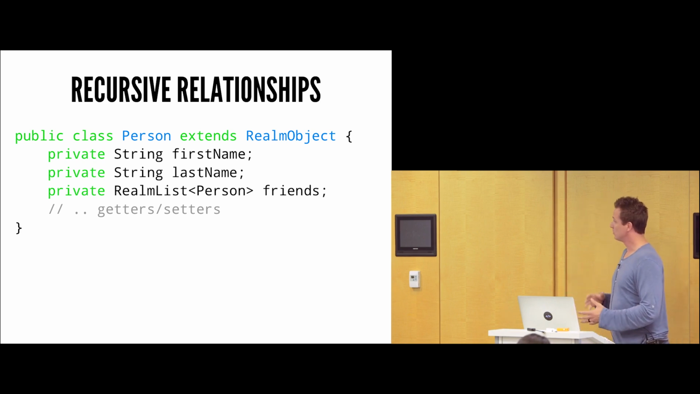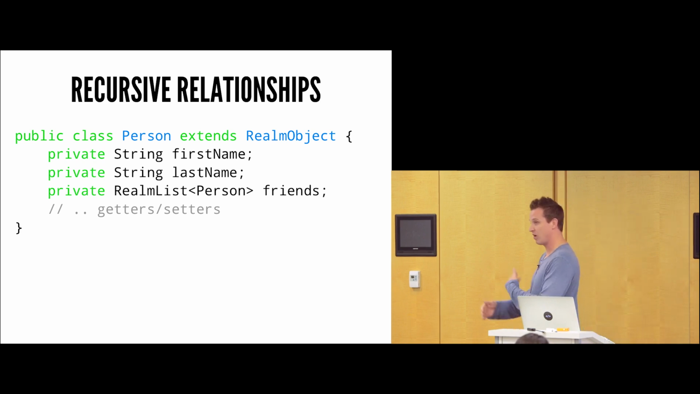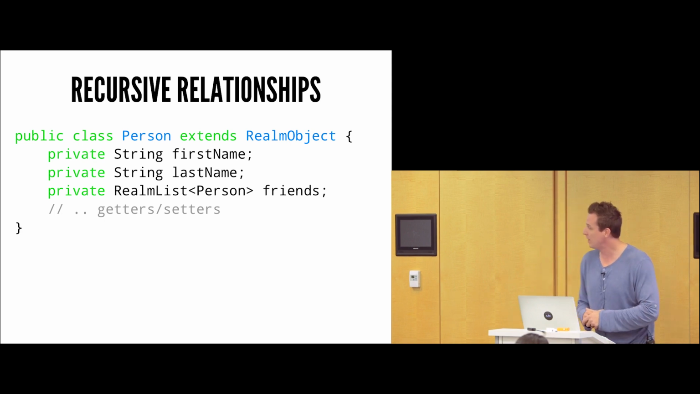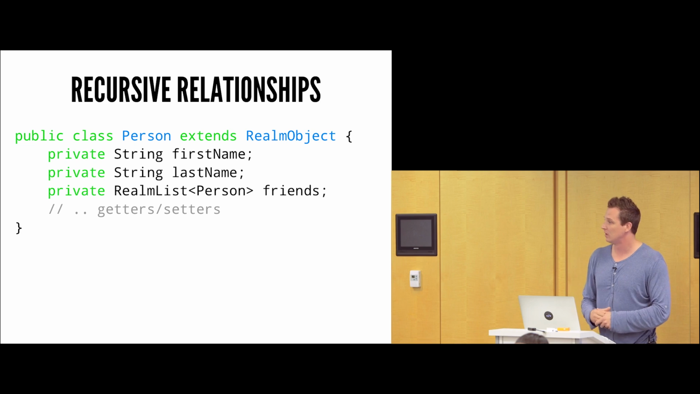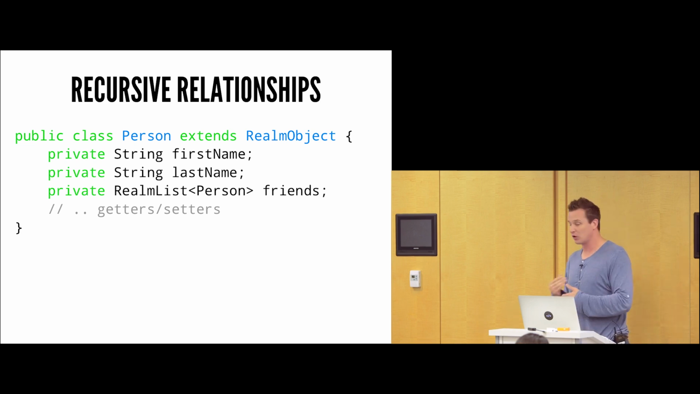Now there are also situations where you may want to reference yourself for various reasons. In this case, we might have a person class, and the person has many friends, and those are also of type person. So we can actually do recursive relationships here. You can reference yourself, and realm will handle that as well.